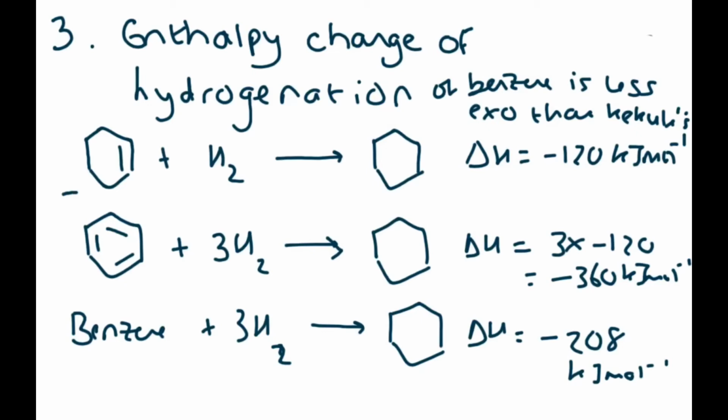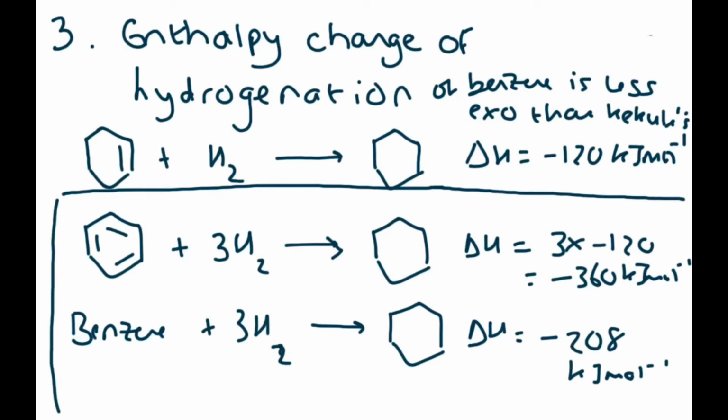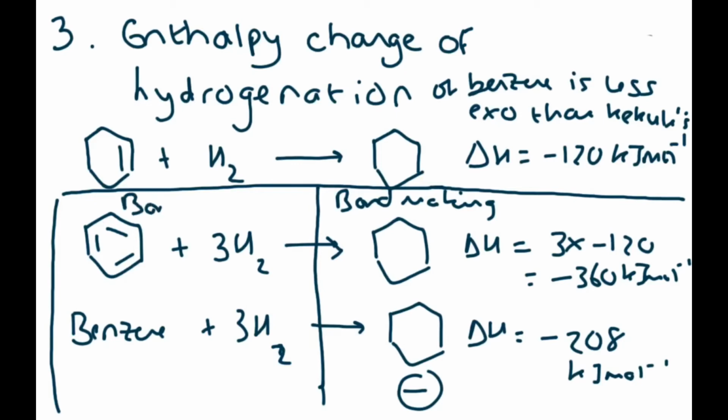Now this goes to looking at bond enthalpies. You can see this on the bond enthalpy video as well. Okay. Now when we've got a reaction, on the right hand side we've got bond making. All the bonds are made. And you should remember that bond making is an exothermic process. And then on the left, everything we've got is bond breaking. And again, in the bond enthalpy video, you should recognize that bond breaking is an endothermic process.